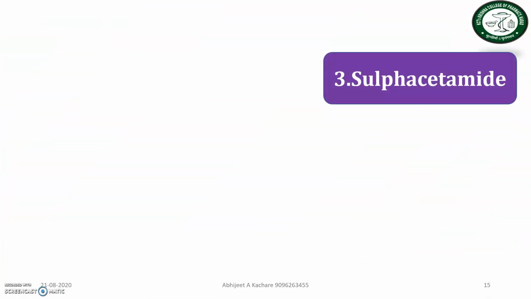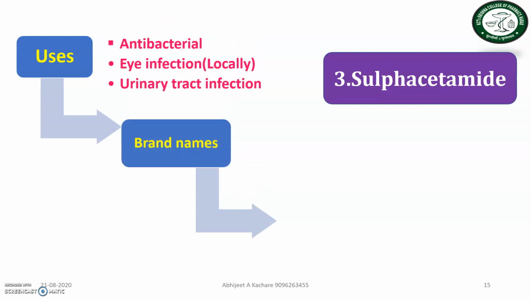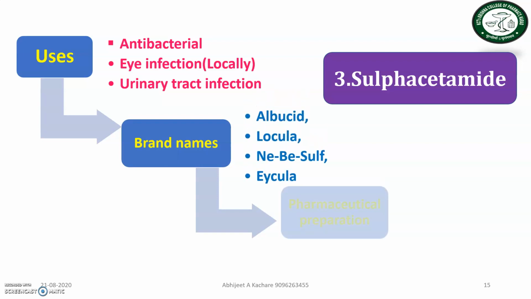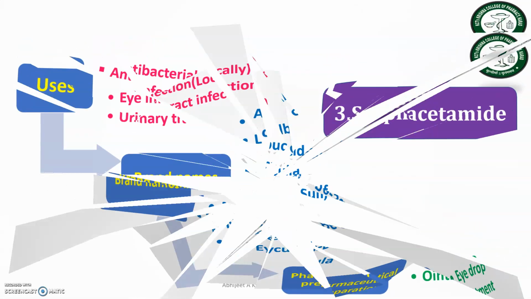Structure number three is very important. Generally, it is used for eye infections. In exams, such questions are also asked, and you may be asked to list the names of drugs used for eye infections. Sulfacetamide is the best example used for eye infection. These are the different brand names and these are the different pharmaceutical preparations of these. So these three drugs are very, very important for the theoretical discussion of this chapter.